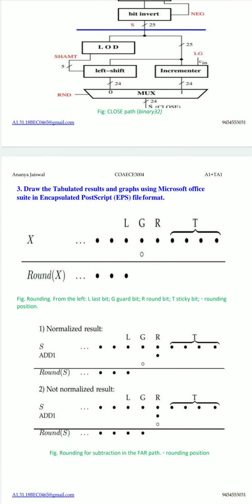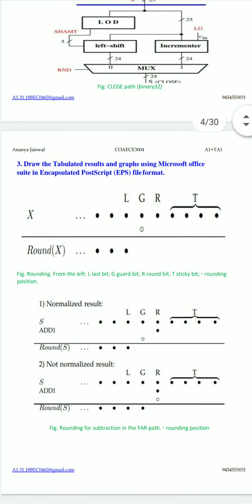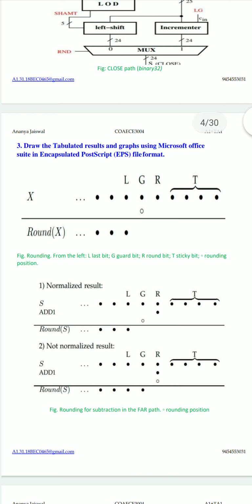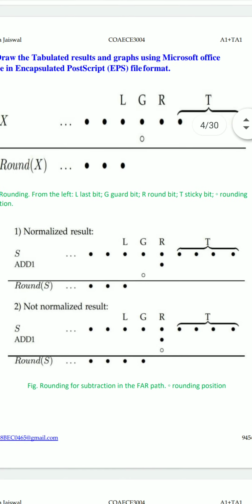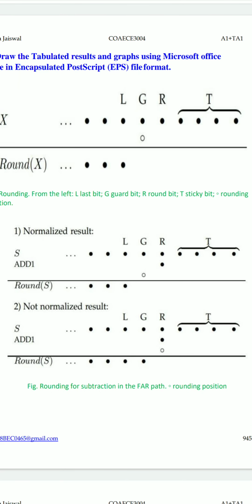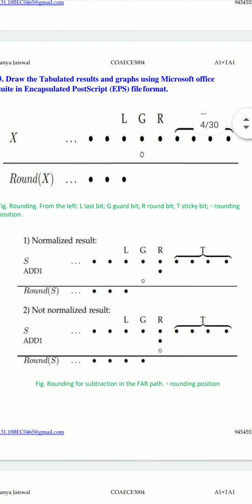Point number 1 displays the normalized result, and point number 2 displays the not normalized result. Basically, the entire figure shows the rounding for subtraction in the far path, and the dots indicate the rounding positions for the same.